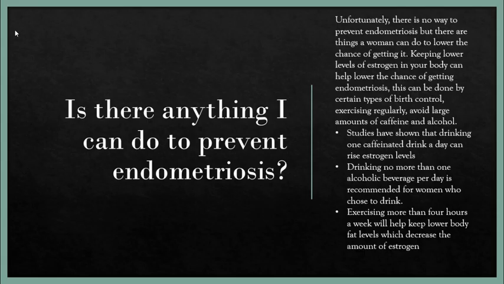Is there anything I can do to prevent endometriosis? Unfortunately, there is no way to prevent endometriosis, but there are things a woman can do to lower the chance of getting it. Keeping lower levels of estrogen in your body can help lower the chance of getting endometriosis. This can be done by certain types of birth control, exercising regularly, avoiding large amounts of caffeine and alcohol. Studies have shown that drinking one caffeinated drink a day can raise estrogen levels. Drinking no more than one alcoholic beverage per day is recommended for women who choose to drink. And exercising more than 4 hours a week will help keep lower body fat levels, which will decrease the amount of estrogen.